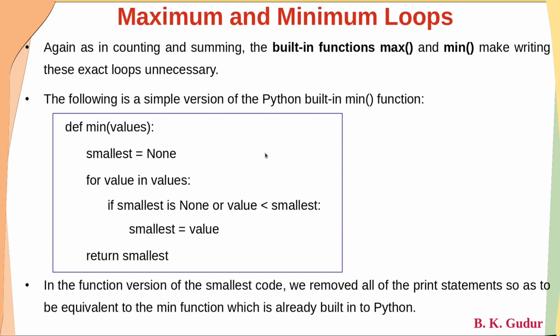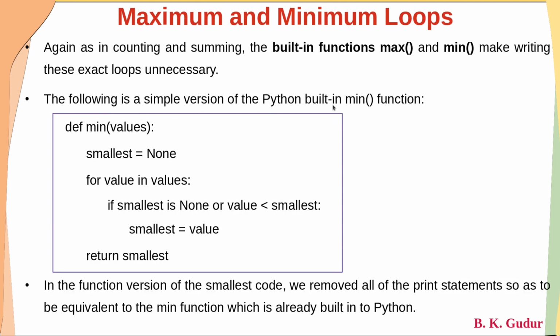As I told, we don't write loops to find the number of items in a list and even the sum of items in a list, because built-in functions are there, which are len and sum respectively. Similarly, to find the largest and smallest element, we have built-in functions called max and min. Those functions have been written something like this. The following is a simple version of a Python built-in function like min.